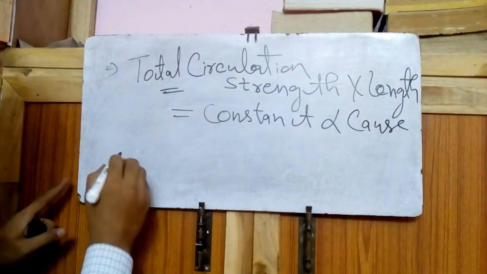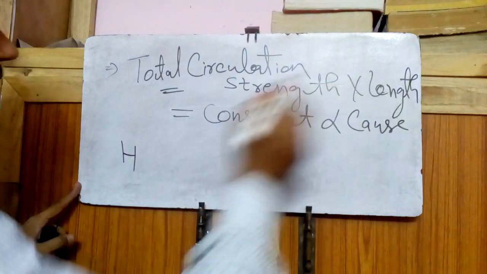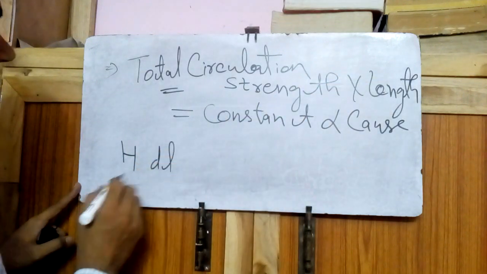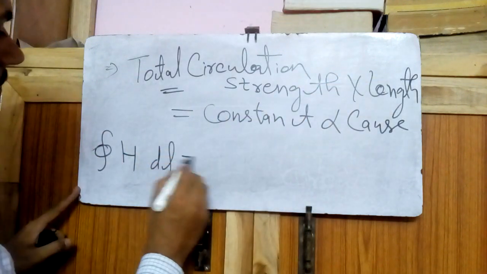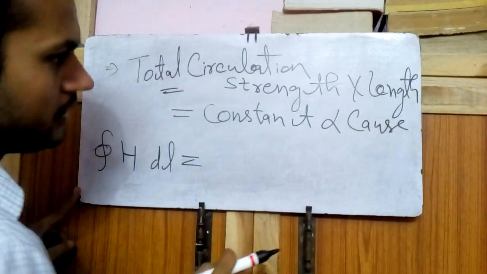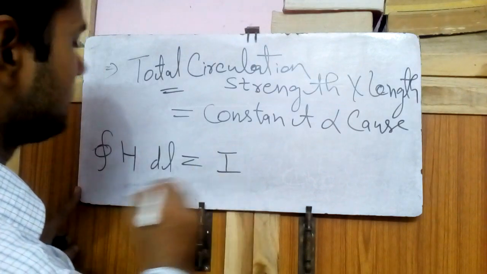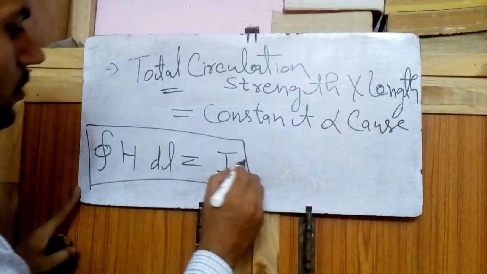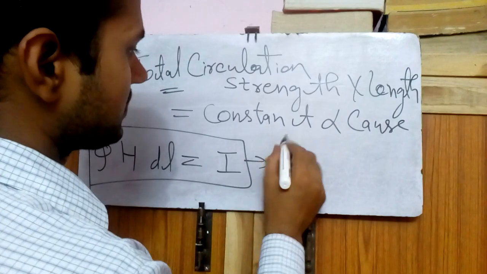In our case, strength is the magnetic field and the length is a small dl length, and closed integration, then there will be a constant total circulation which will be equal to the cause, and the cause is I, current. So this is Ampere circuital law in